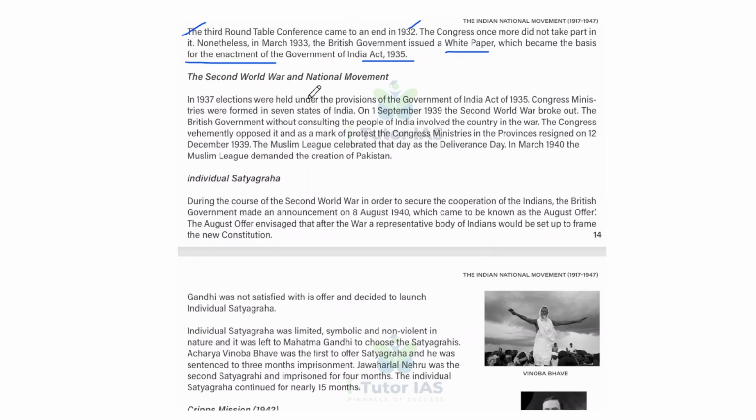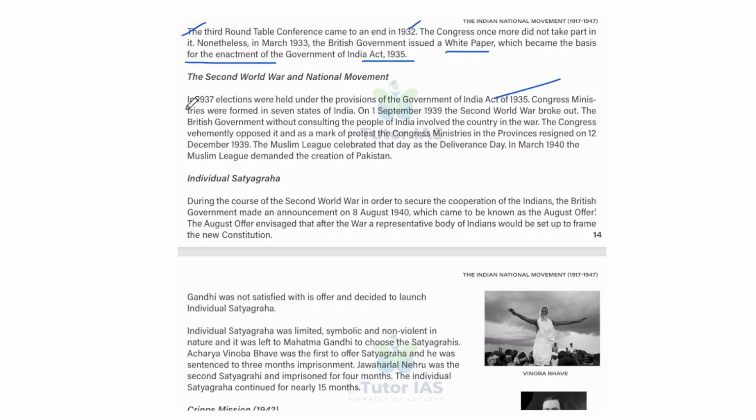In 1937, elections were held under the provisions of the Government of India Act 1935, and the Congress ministries were formed in 7 provinces of India. On 1st September 1939, the Second World War broke out. The British government, without consulting the people of India, involved the country in the war, and the Congress vehemently opposed it. As a mark of protest, the Congress ministries in the provinces resigned on 12 December 1939, and the Muslim League celebrated that day as Deliverance Day.